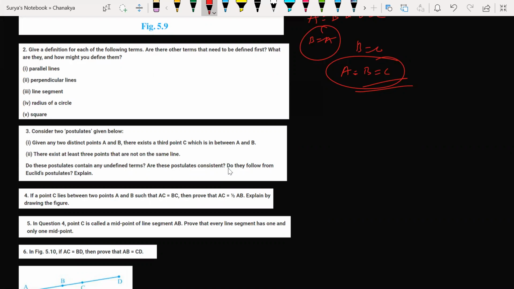Given a definition for each of the following terms, are there other terms that need to be defined first? What are they? And how might you define them?